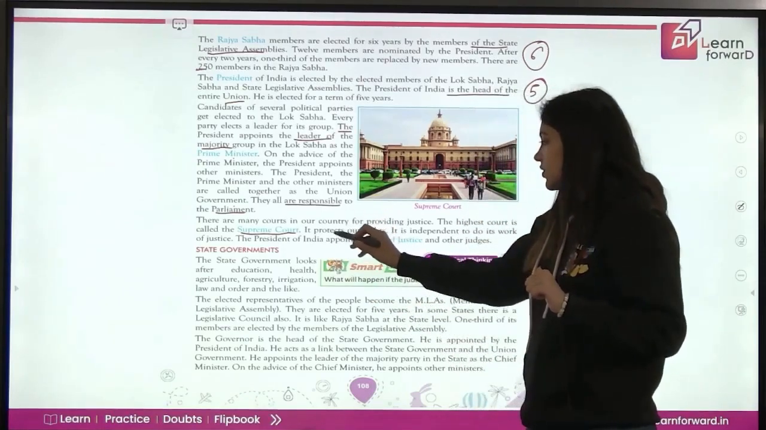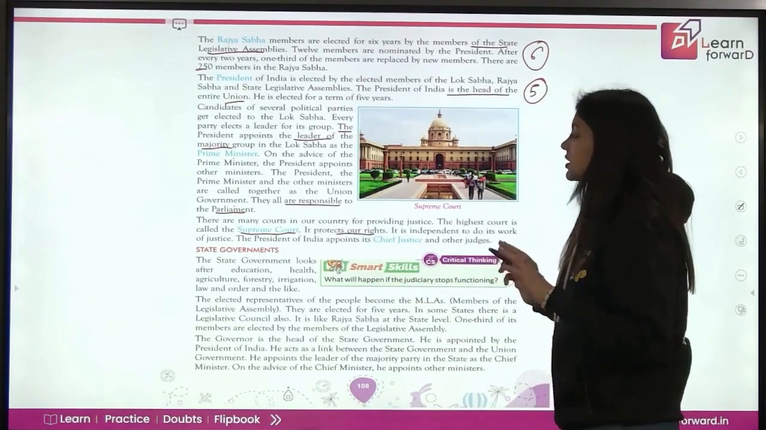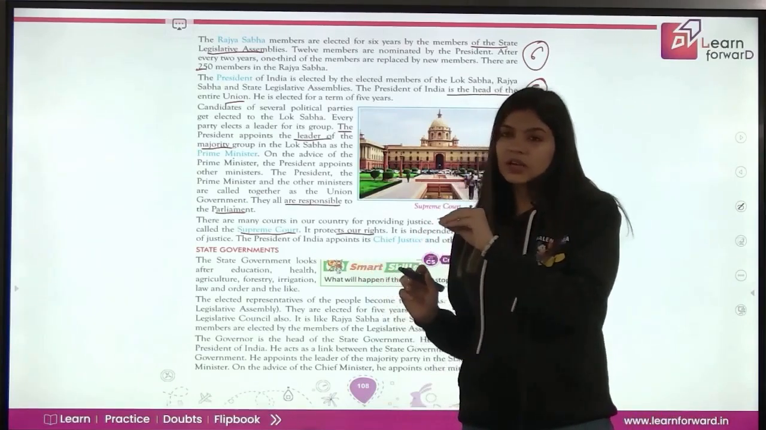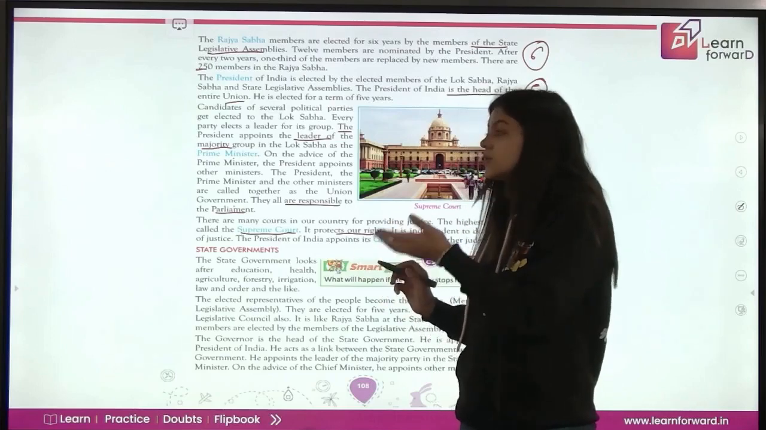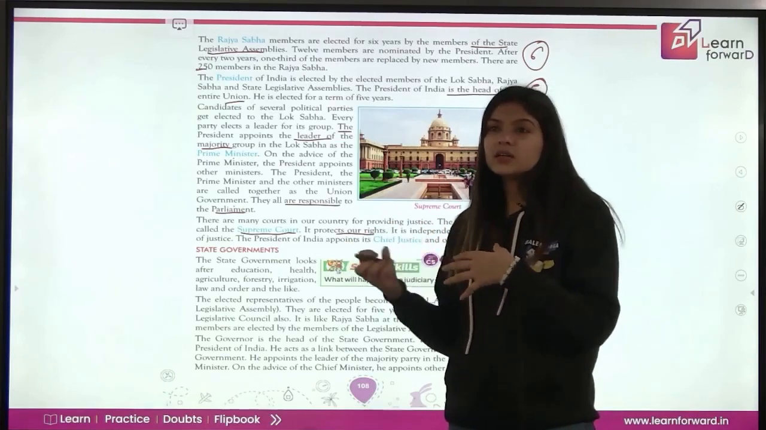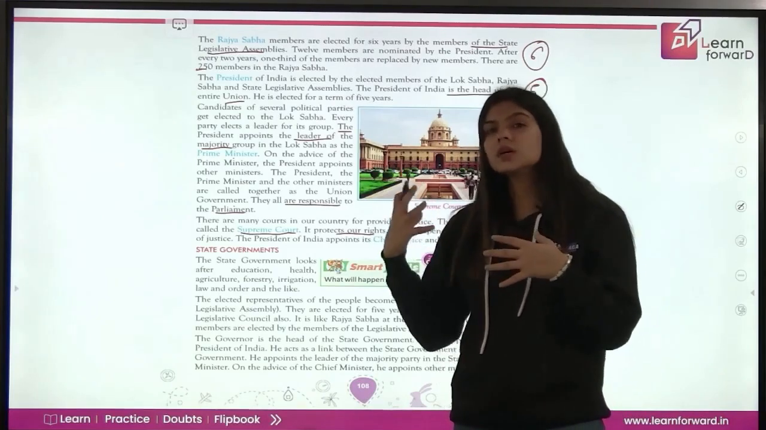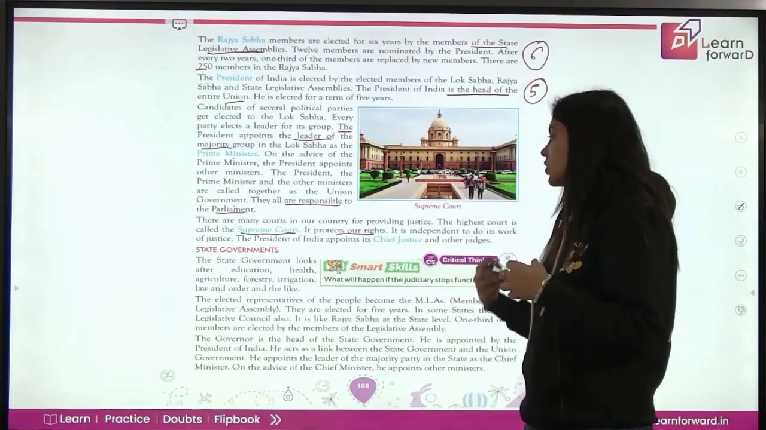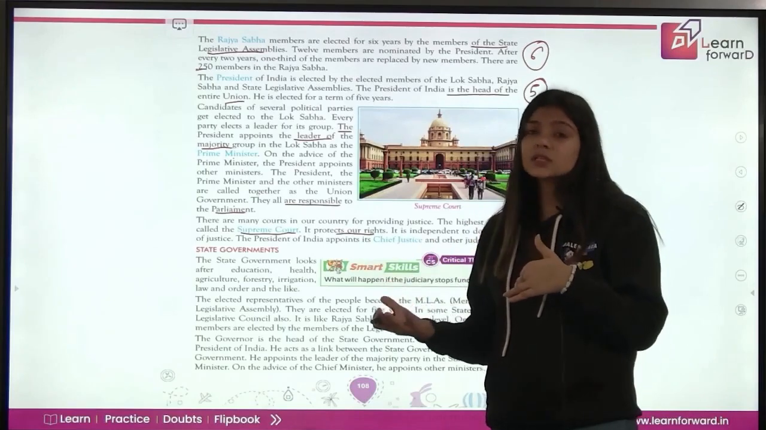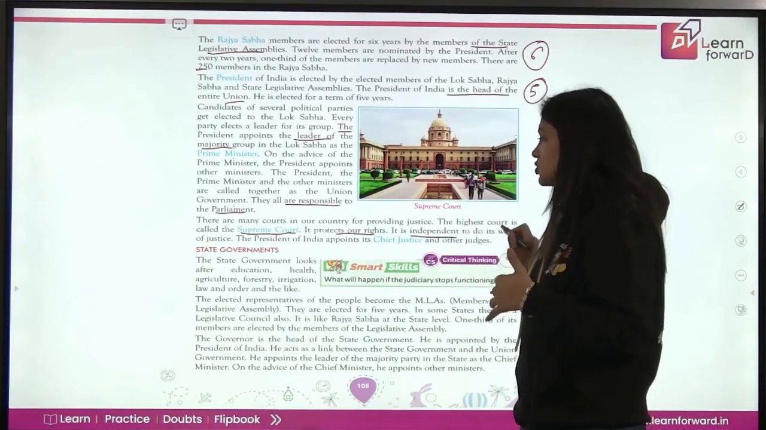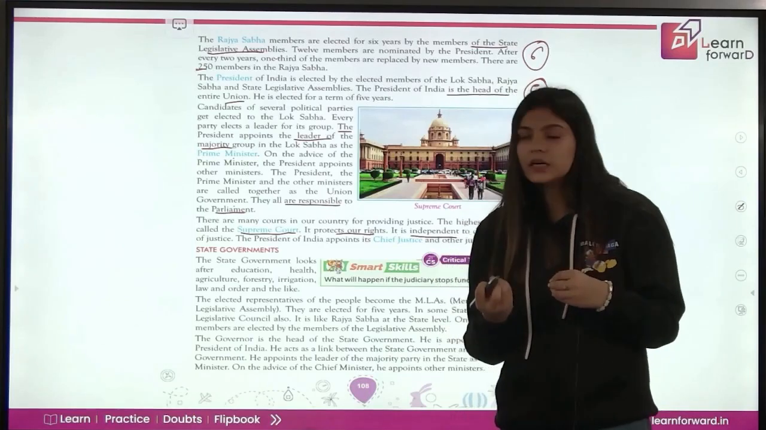It protects our rights. ये हमारे rights protect करता है. It is independent. Supreme Court does not need to answer anyone and does not have to take any rules or any suggestions from anyone. Supreme Court के अपने decisions खुद के होते हैं. Supreme Court किसी पे भी dependent नहीं है. ये एक independent body है जो अपना काम सिर्फ justice दिलाने के लिए करती है.